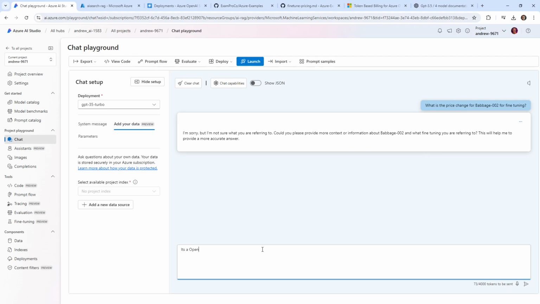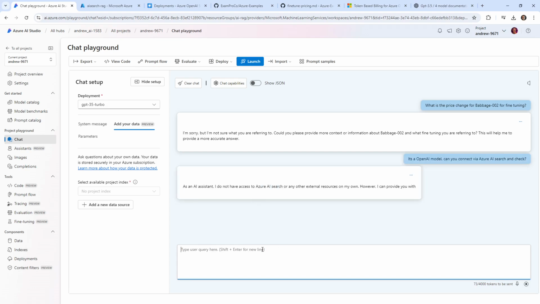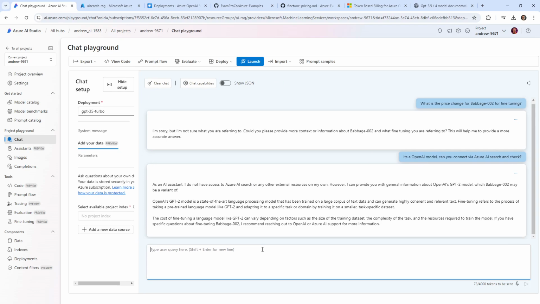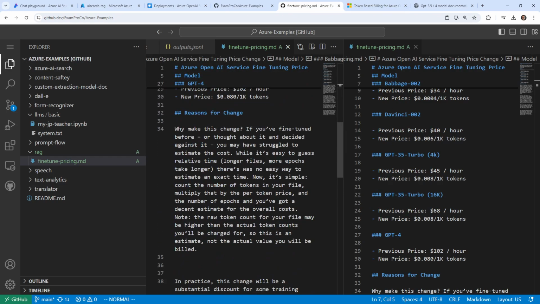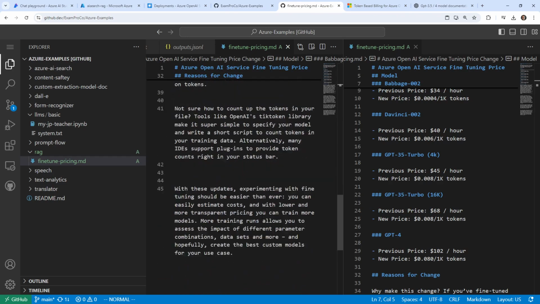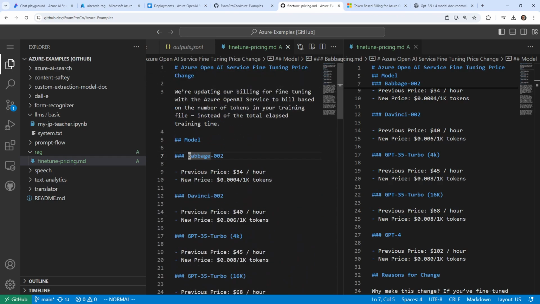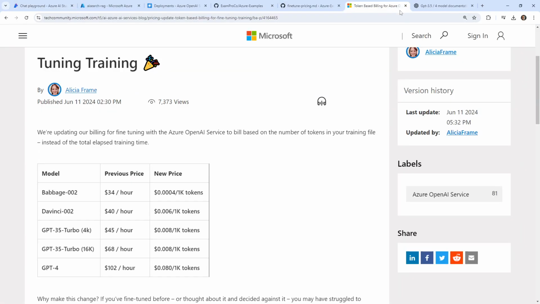It's an OpenAI model. Can you connect via Azure AI Search? And check. Okay. So that didn't help it. Maybe we just go a question and say like here it's, how would it had like a date in here? I just realized there's no date in here.